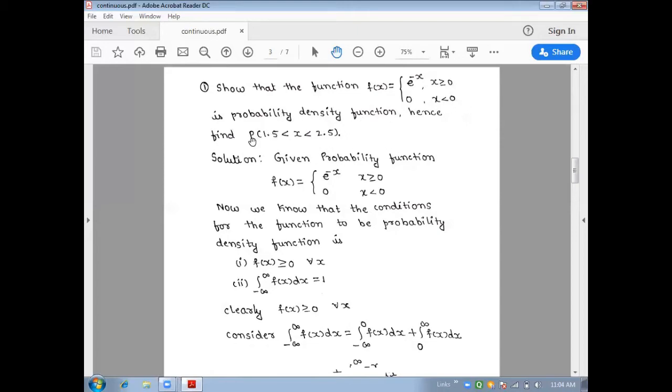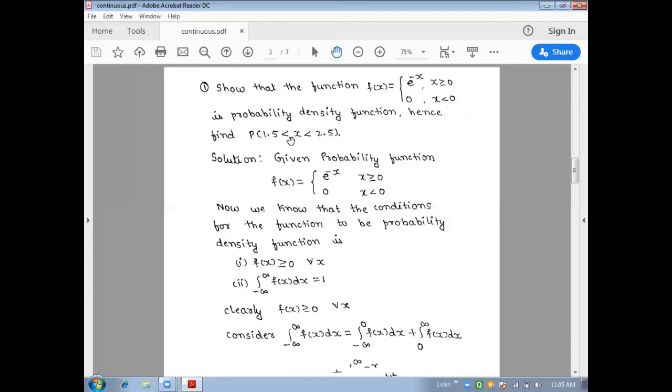Hence find P of 1.5 less than x less than 2.5. After checking whether this function is a probability density function, once it is valid, we have to find this probability, that is, 1.5 less than x less than 2.5. The lower limit and upper limit are given.